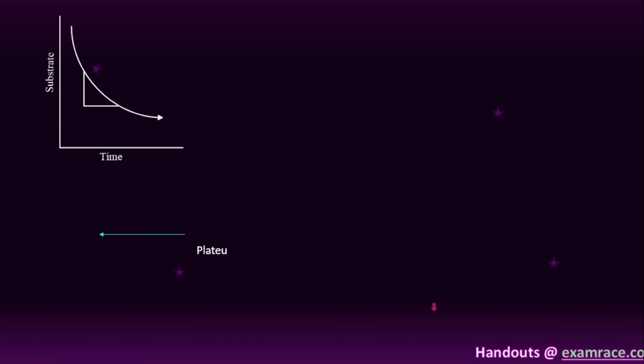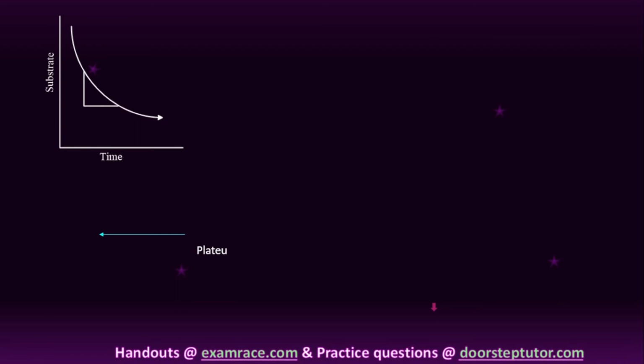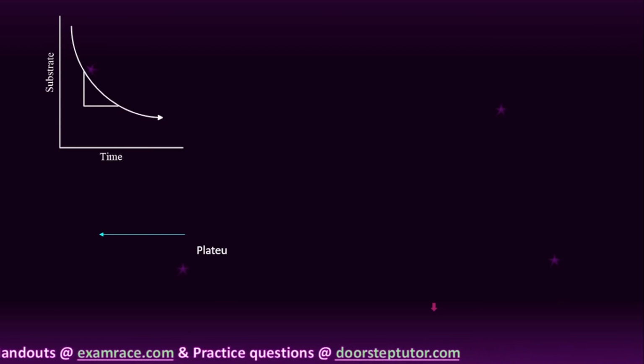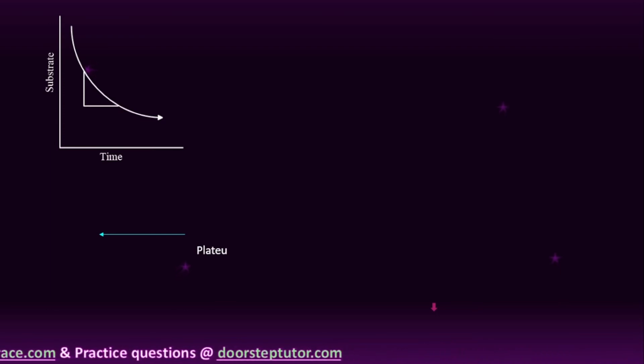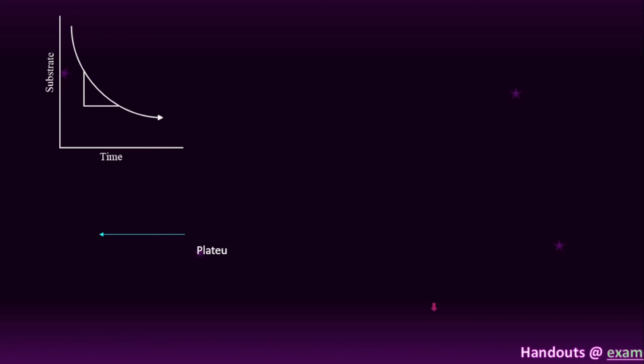Generally here you can see, student, we already know very well that according to chemical kinetics, the concentration of reactants decreases with time. Here we are taking the substrate, so we take time along the x-axis and the concentration of substrate along the y-axis.